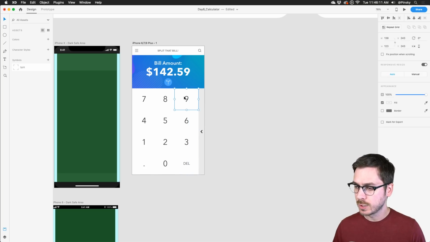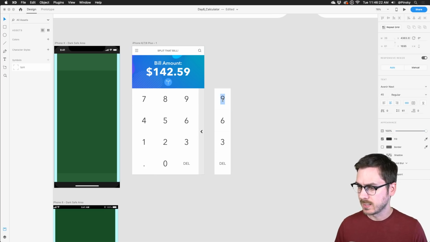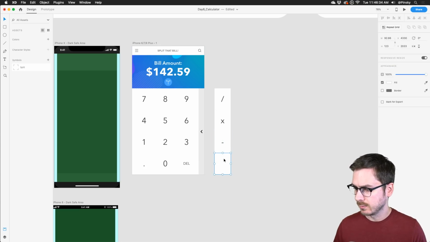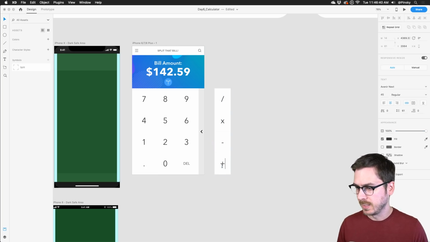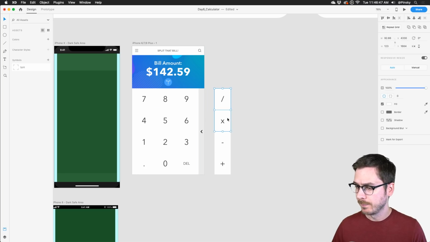Actually, you know what I could do? I can just grab some of these, copy them, make them a little bit narrower, because we probably don't need them super wide. And this one here is going to be the division sign. And this one might be multiply, so I'll just do an X. This one will be the minus. And this one is a little bit different, so I'm going to just duplicate. You know what? I'm going to duplicate this, drag it down, and this one will be plus. Perfect. Now we kind of want to differentiate this column over here from the rest. So I'm going to actually just grab all of these.